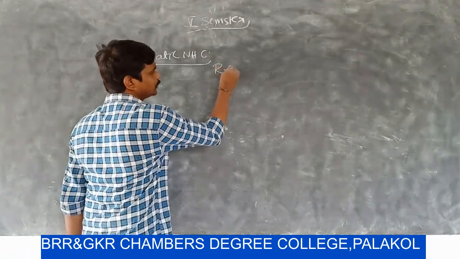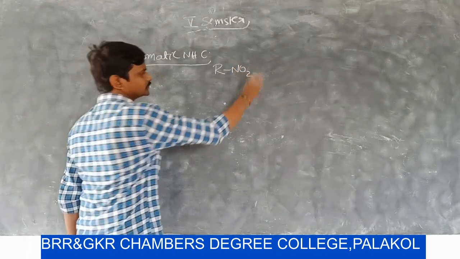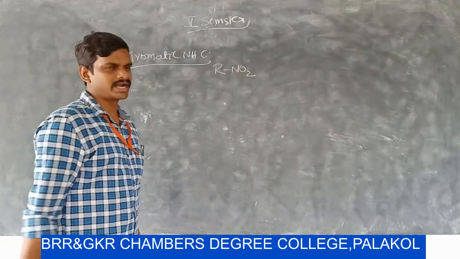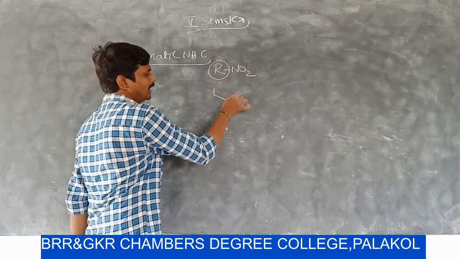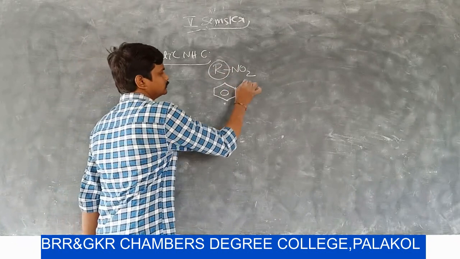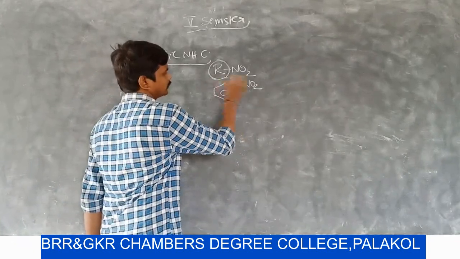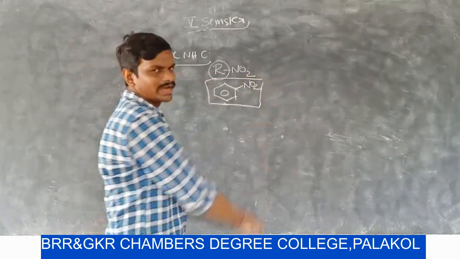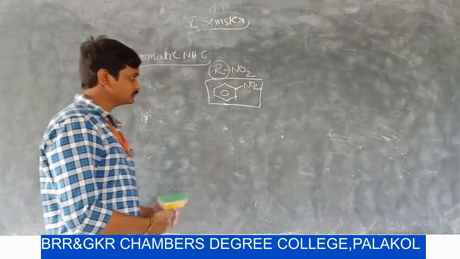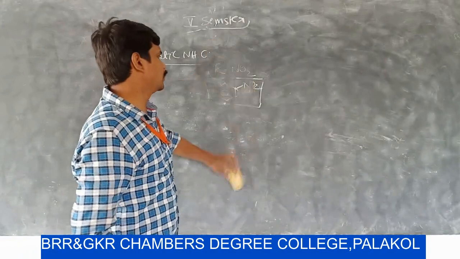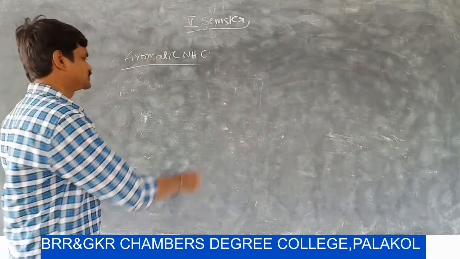Generally, a nitrohydrocarbon is represented as RNO2. If R is an aromatic system, then it is called an aromatic nitrohydrocarbon.